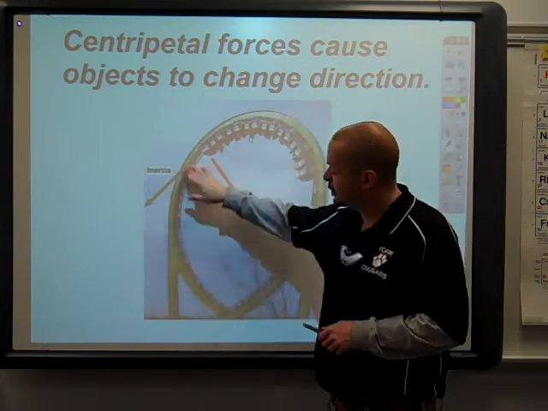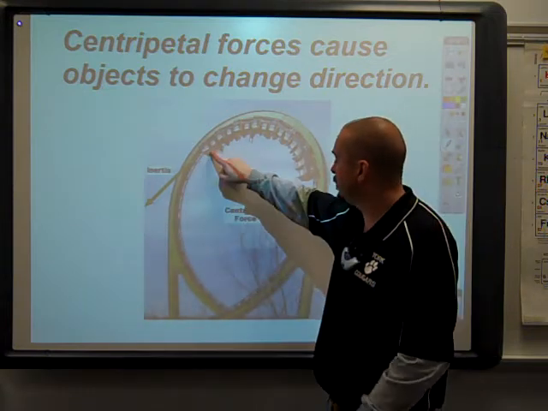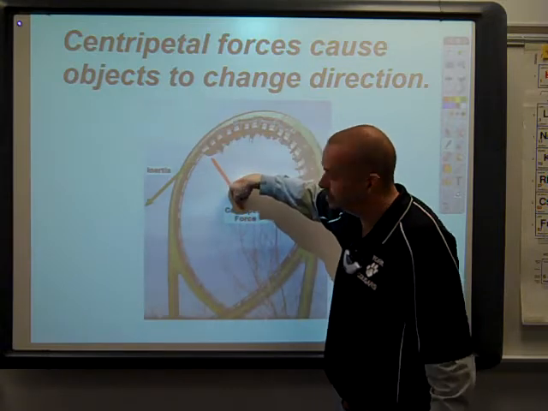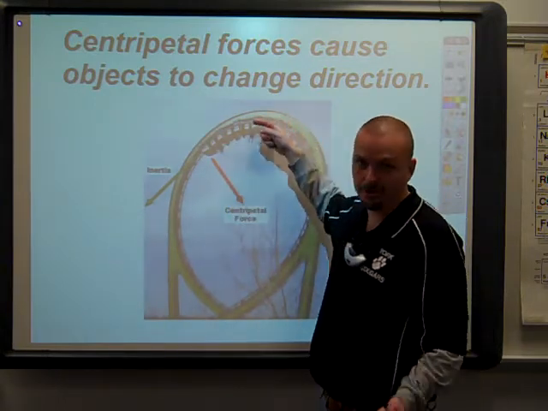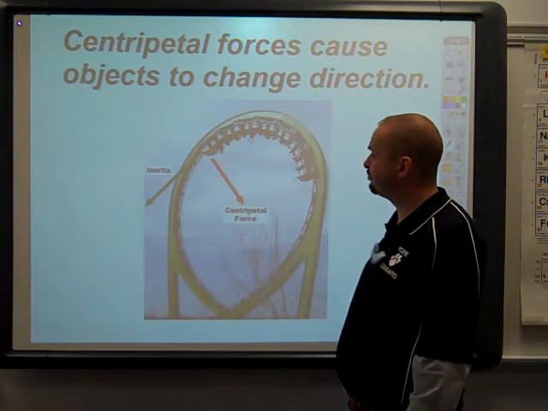Here we have a looping roller coaster, and as that roller coaster goes through the loop, the track produces a centripetal force towards the center of the turn. The track pushes this direction, causing the train and you inside of it to change direction right along with it.